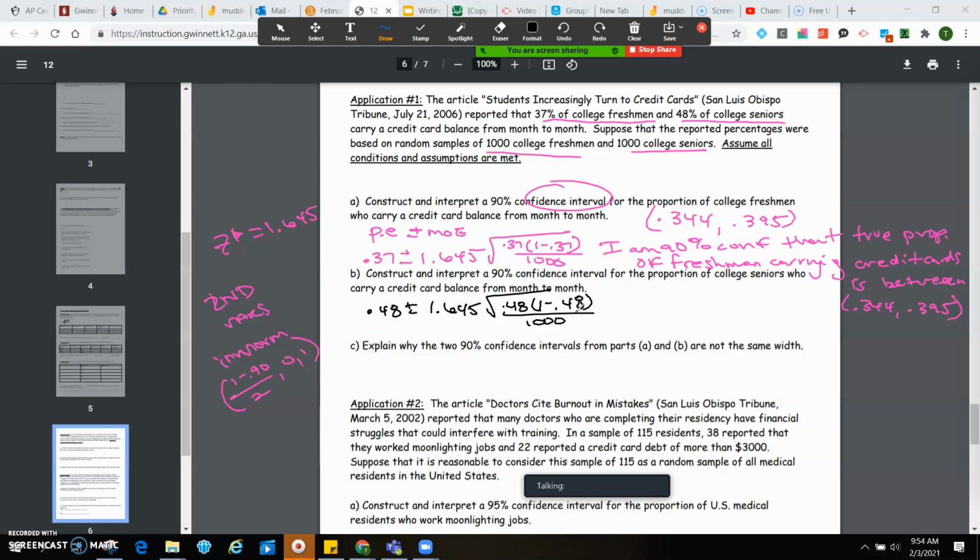So 0.48 plus 1.645 times the square root of 0.48 times 0.52 divided by 1,000.